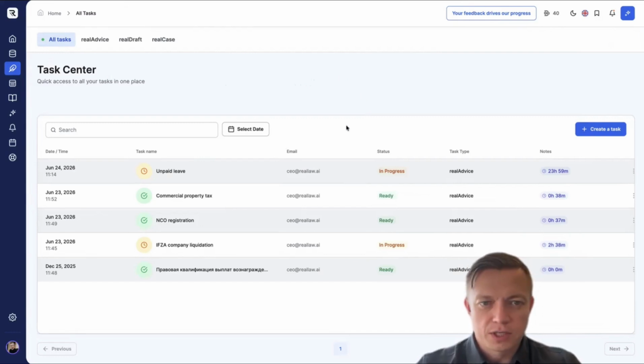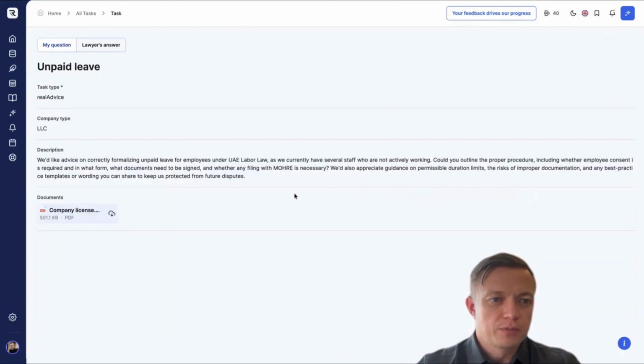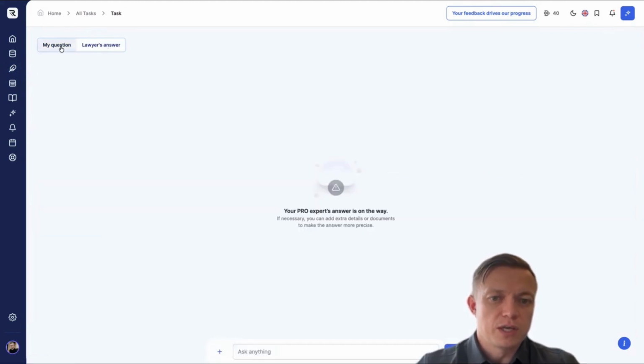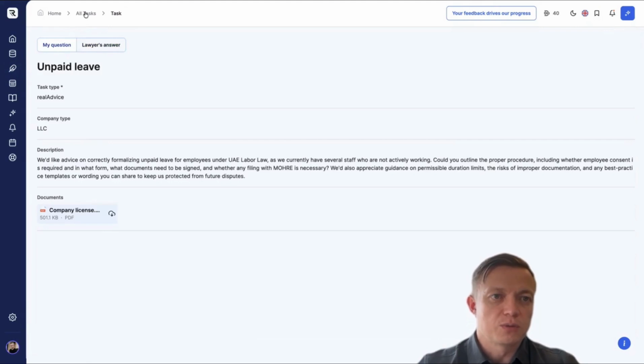Let's explain what you can see on this screen. The date you created the task, the title, your email, task status, and task type, as they can be realAdvice, real draft, and so on. And the time the countdown has started, 24 hours to solve this task. Next, let's see what's inside. Inside there are 2 tabs, my question and the lawyer's answer. Here is everything you just entered, plus the document you uploaded. And in the lawyer's answer tab, the response prepared by our specialists will appear.